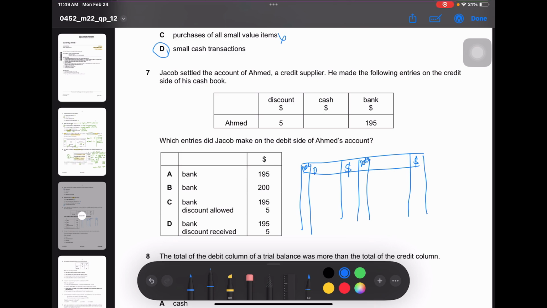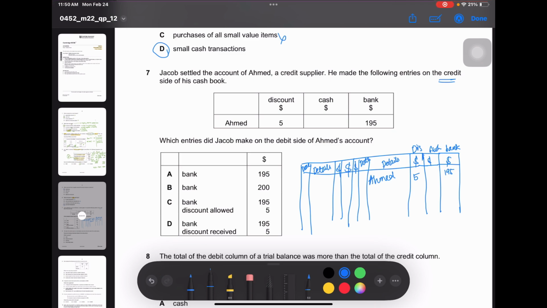I'm not going to write any dates, it's just going to be details. Okay, this is the credit side. So this is a 3-column cash book. Okay, so the entries here are for Ahmad: 5 of discount and cash is none and bank is 195.